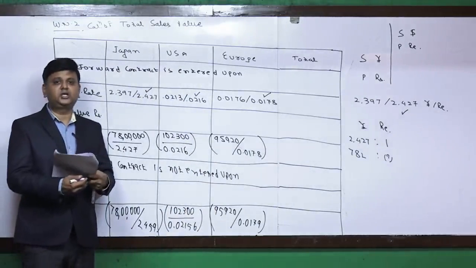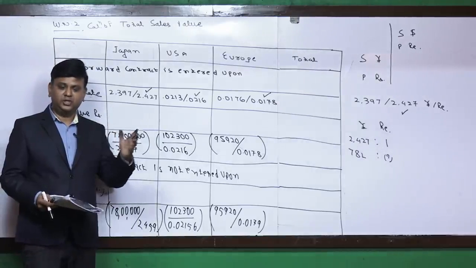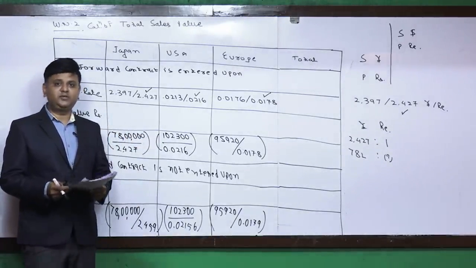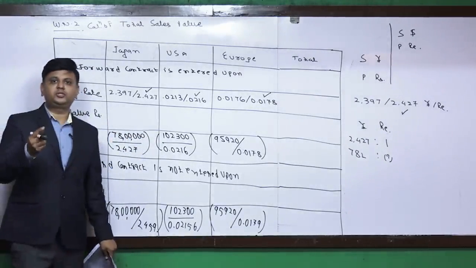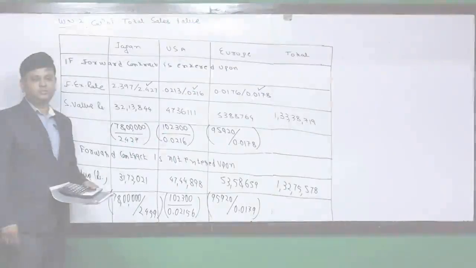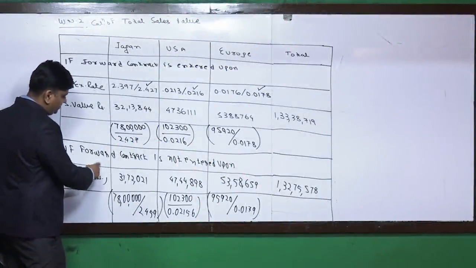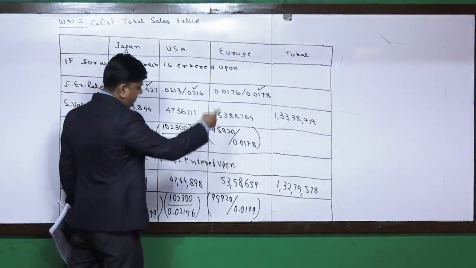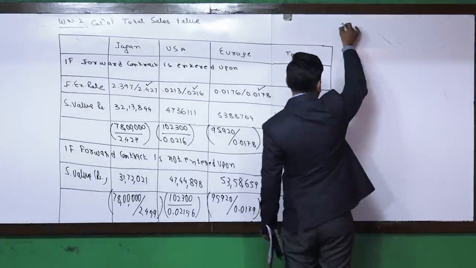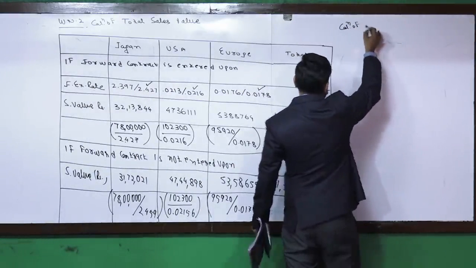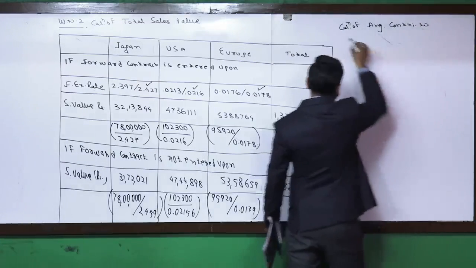Lastly, we will calculate the contribution to sales ratio. That is, sales minus variable cost will give contribution, upon sales into 100 will give the contribution to sales ratio, and the alternative having higher contribution to sales ratio will be selected. So now friends, you can see that the conversion of the foreign currency into home currency will have this value, and its total have already been calculated. So now the last is calculation of average contribution to sales ratio.